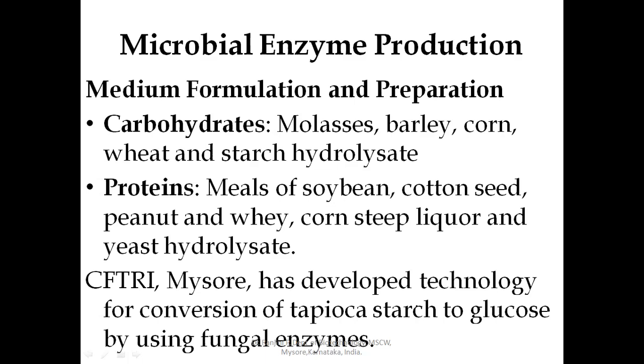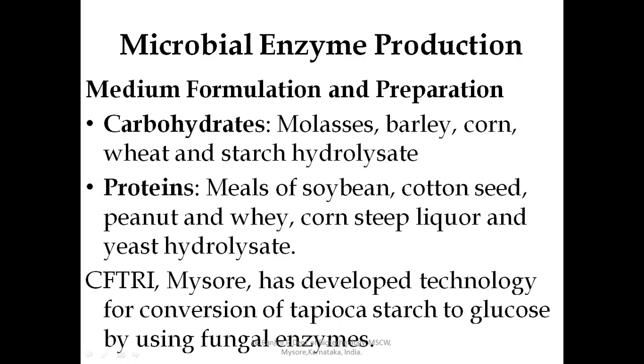Here, the culture medium is formulated in such a way that it should provide all the nutrients supporting enzyme production in high amount, but not other microbial metabolites. And also, the medium formulation should not trigger microbial growth. Vegetative growth should not be triggered. Instead, it should produce more of the enzyme.